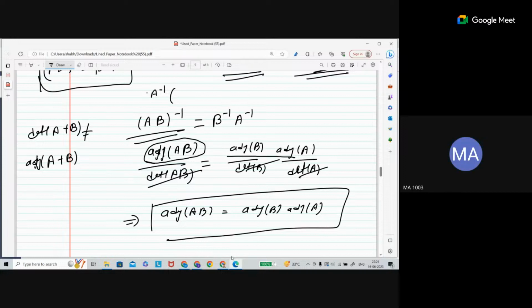If you do the same process here, this is going to be A plus B inverse. So the adjoint of A plus B is going to be the inverse of A plus B. It is not necessary that adjoint of A plus B is going to be adjoint of A plus adjoint of B.